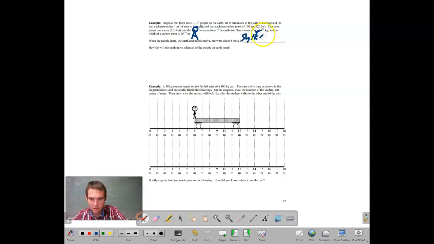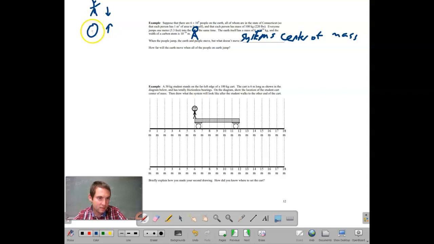The system's center of mass does not move. So we have the Earth, and then we have the people jumping, and the Earth is going to pull down on the people, and the people are going to pull up on the Earth. Meanwhile, even when the people are standing flat on the Earth, not that the Earth is flat, where is the center of mass going to be with all of these people?